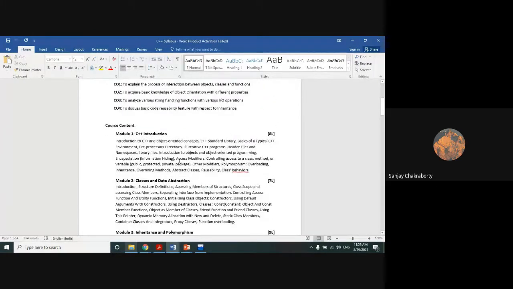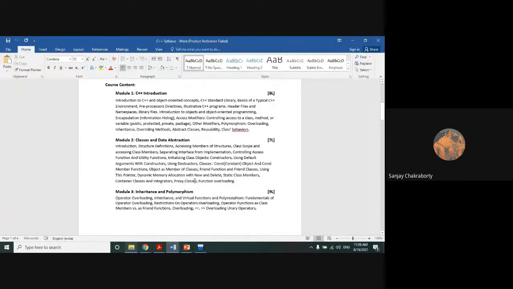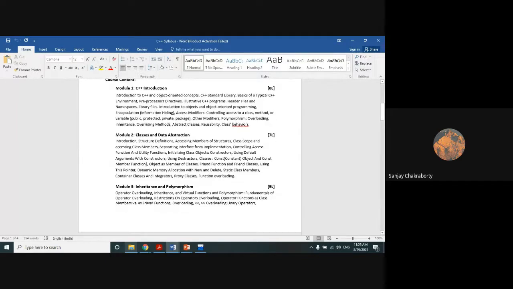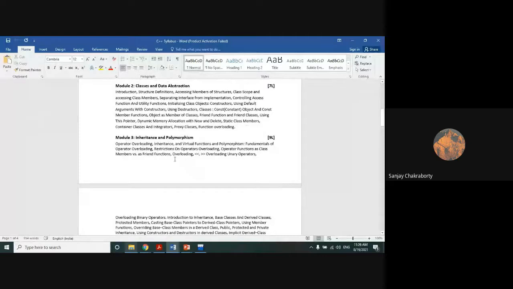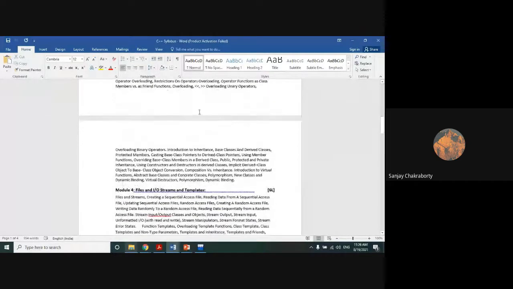In the last couple of classes we are learning C++ and its basic principles. Then we have already started classes and objects. We have already touched some portion of this module 2 as well because they're interrelated. After completion of classes and objects, friend function, constructor, destructor, all these concepts, we are going to shift into our reusability concept, that is inheritance and polymorphism. That is very, very important in terms of object-oriented programming.